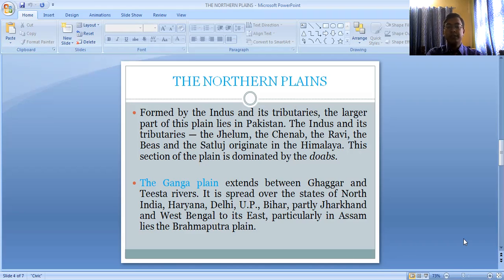So this is the division of the northern plain, that is the Punjab plain, the Ganga plain, and the Brahmaputra plain. But apart from this, there are also 2 other divisions, that we are going to discuss now.